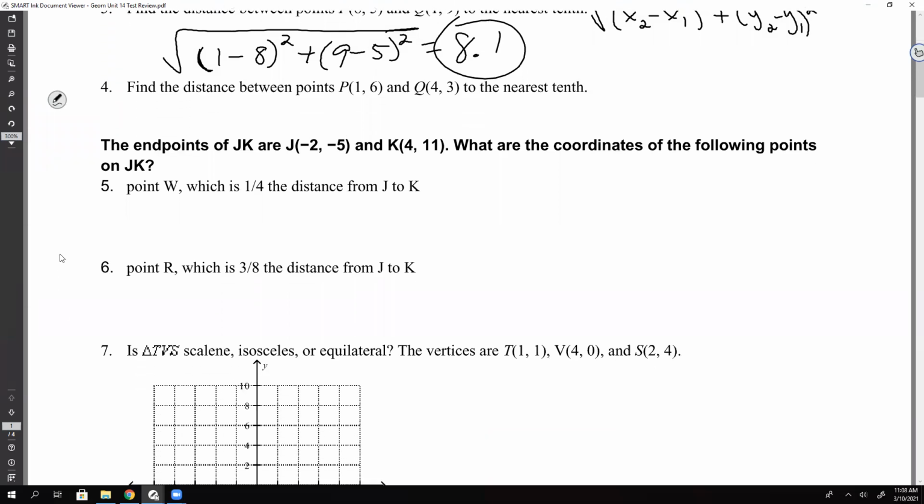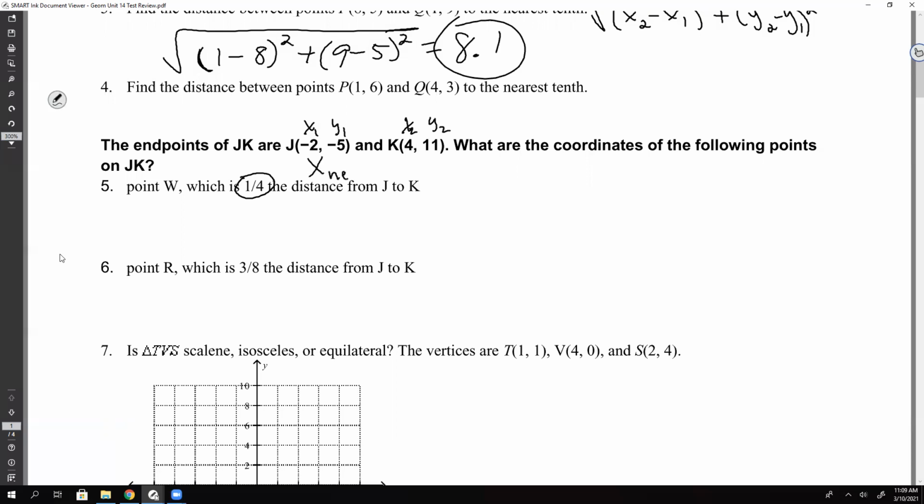Okay, number 5. It says the endpoints of segment JK are J at that one and K at the other one. What are the coordinates of the following points on JK? So they want to know where point W is, which is 1/4 of the distance from J to K. So we're starting at J, and we're going to K. So the one you're starting from, that's your x1, y1. And where you're going to, that's your x2, y2. And then remember, we got to do that formula.